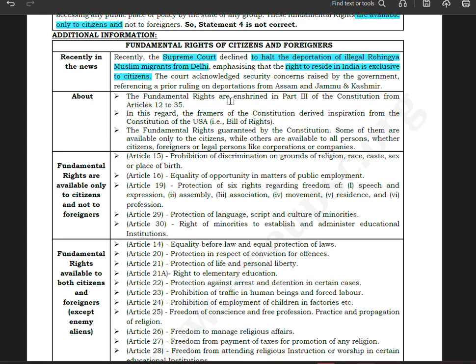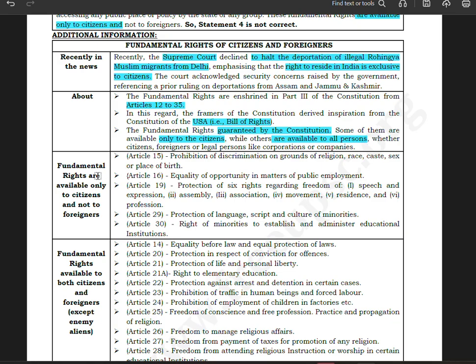The fundamental rights are enshrined in Part 3 of the Constitution from Article 12 to 35. In this regard, the framers of the Constitution derived inspiration from the USA Bill of Rights. The fundamental rights are granted by the Constitution. Some of them are available only to the citizen, while others are available to all persons, whether citizen, foreign, or legal person like corporation or companies.